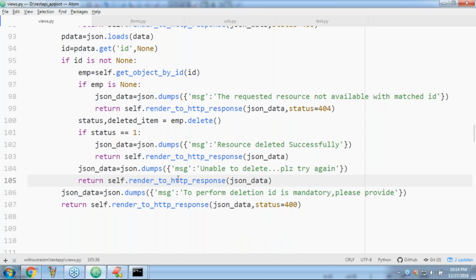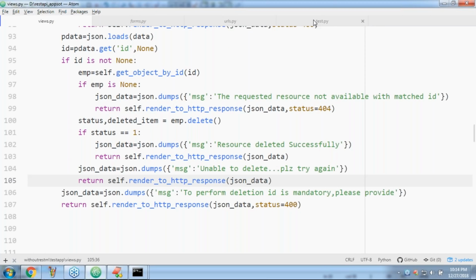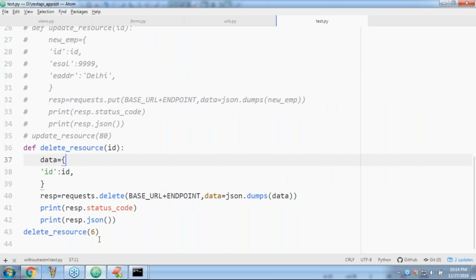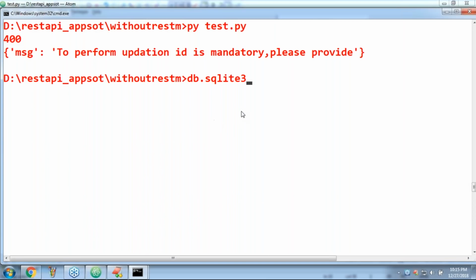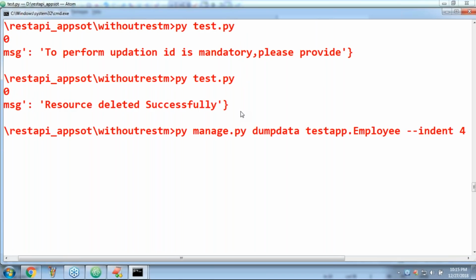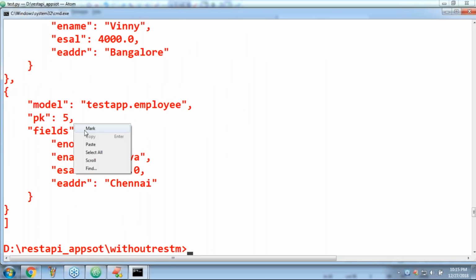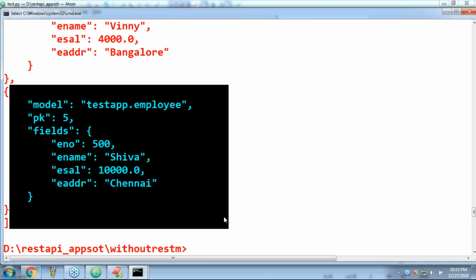Now have a look once, sir. In tester.py, delete resource of 8, I'm taking 8, sir. Resource deleted successfully. Let me cross check. Now the last record won't be there. Again, only this data is there.